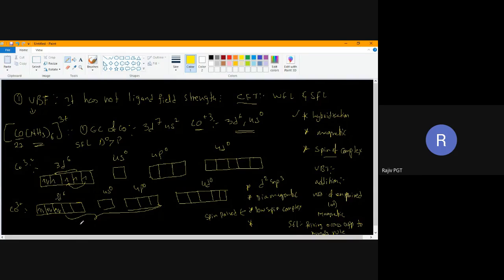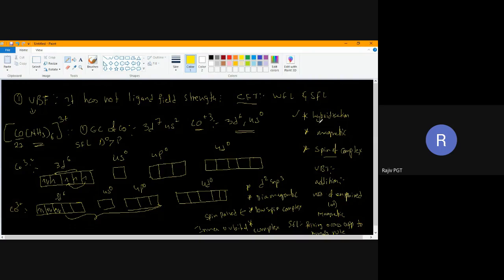Which orbitals are used? Which d orbitals are used, 3d or 4d? 3d. If it is 3d, what will we say? It is an inner orbital complex or an outer orbital complex? Inner orbital complex. See, this is the answer we can get.